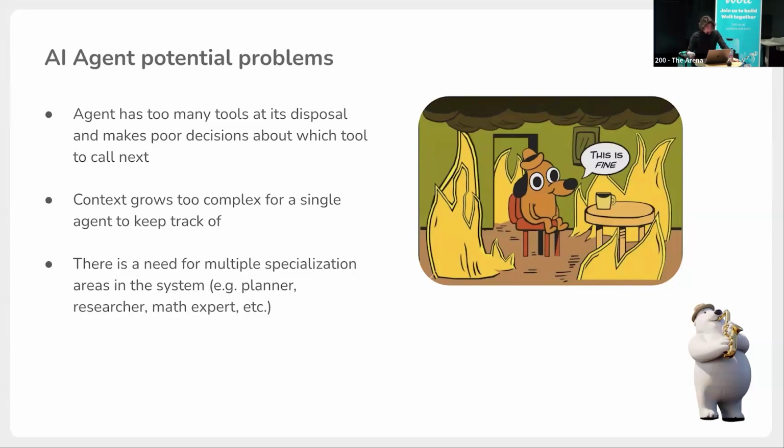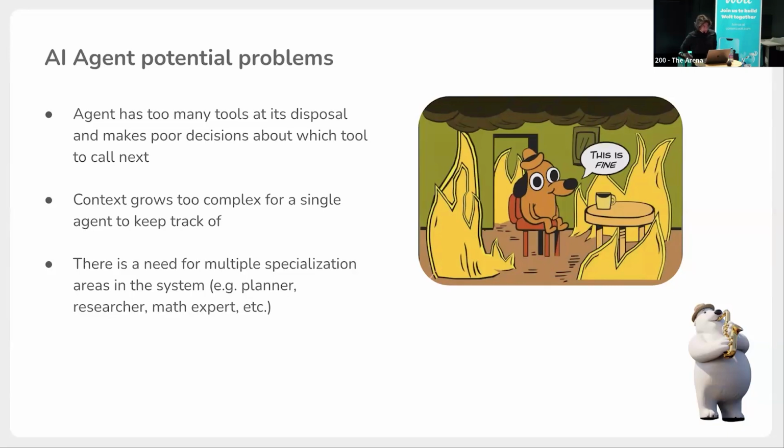And context is also the same. If you give one single AI agent a huge task, you can try it in Cursor, and try to build some huge enterprise project. After some time, it's going to start working very poorly. So it's a context issue that we're all currently facing and that we need to solve somehow.